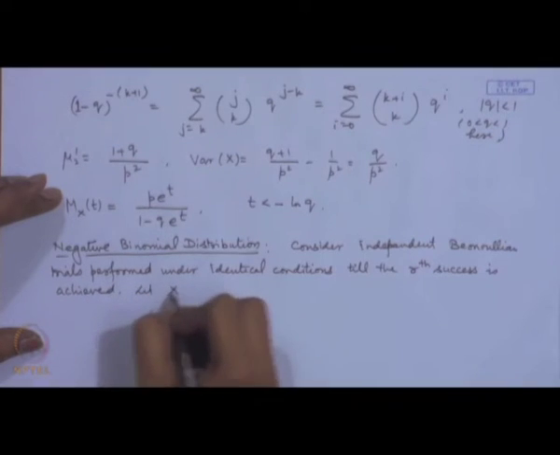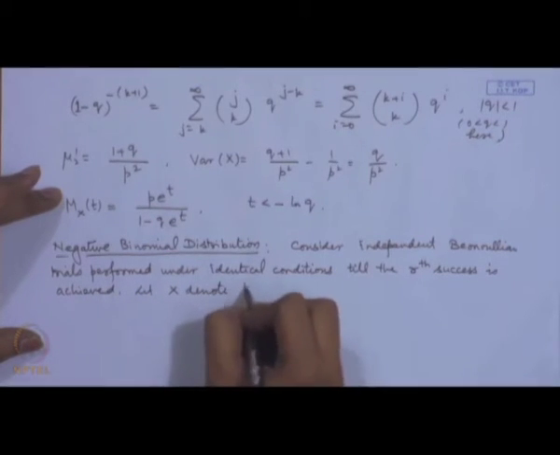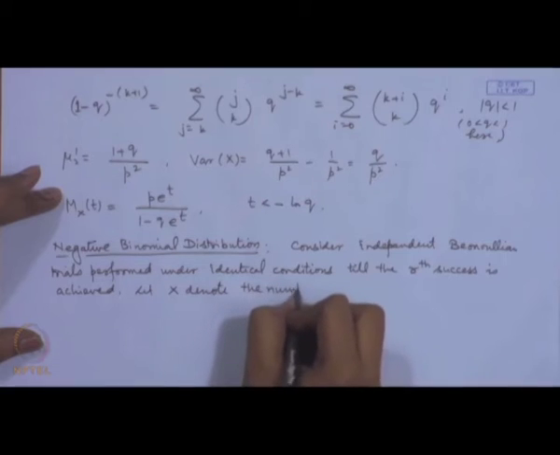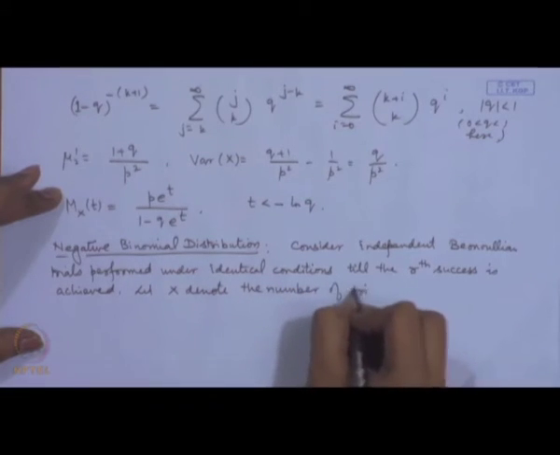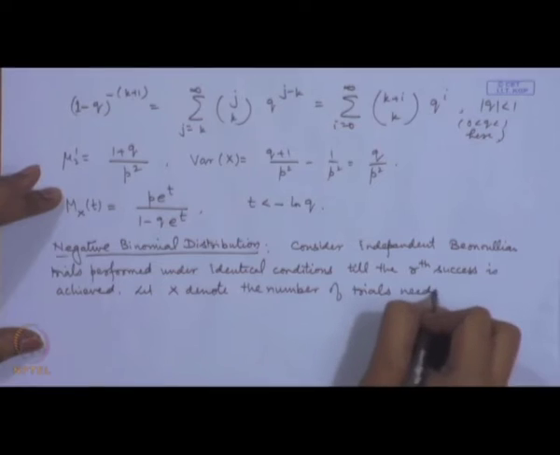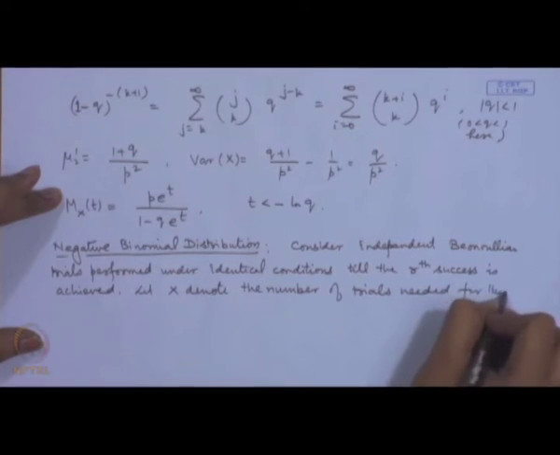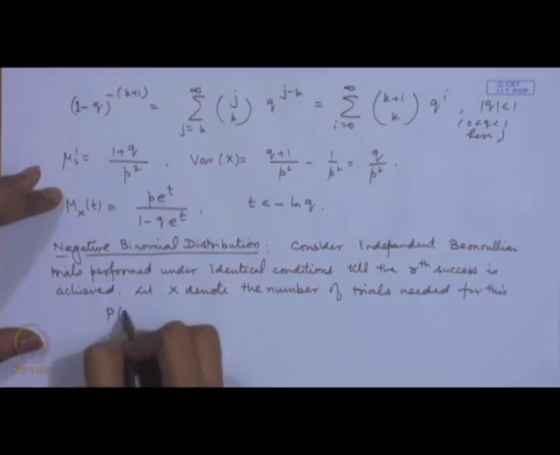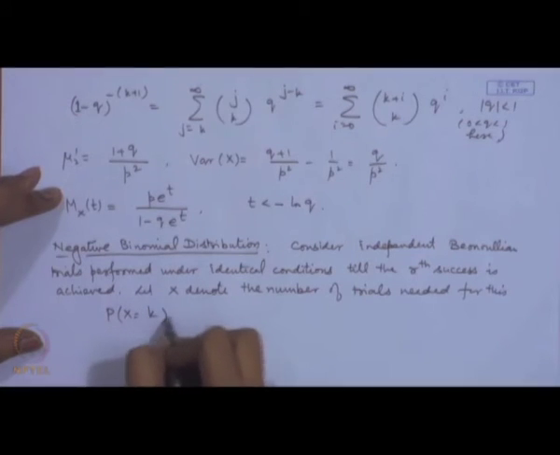So, let x denote the number of trials needed for this. Then what is the probability that x is equal to say k?